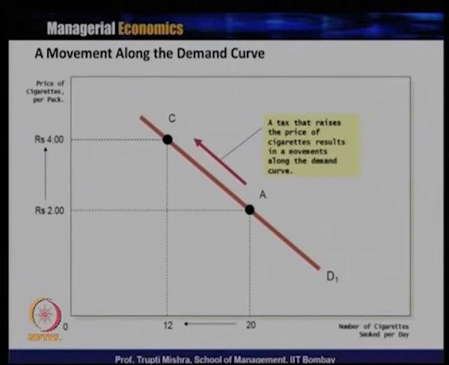And in this case, if you look at it, the change in the quantity demanded is solely due to change in the price, because price increases from 2 to 4, that is the only reason that quantity demanded is shifting from 20 units to 12 units. So, in this case, the change in the demand is represented only through the movement along the demand curve from one point to another point, basically representing two price and quantity combinations. One combination, when price is 2 rupees, quantity demanded is 20 units, and in the second combination, when price is 4 rupees, the quantity demanded is 12 units.